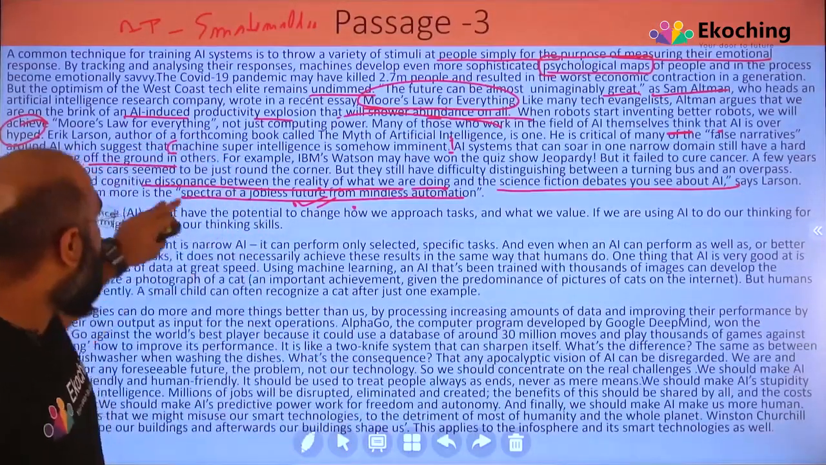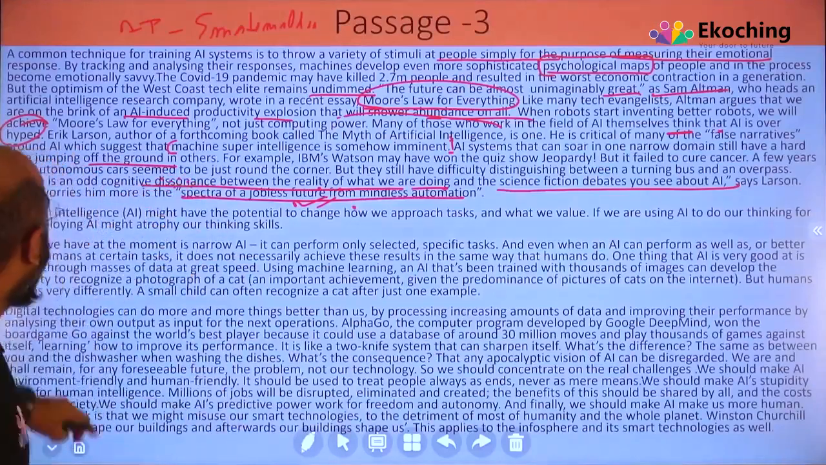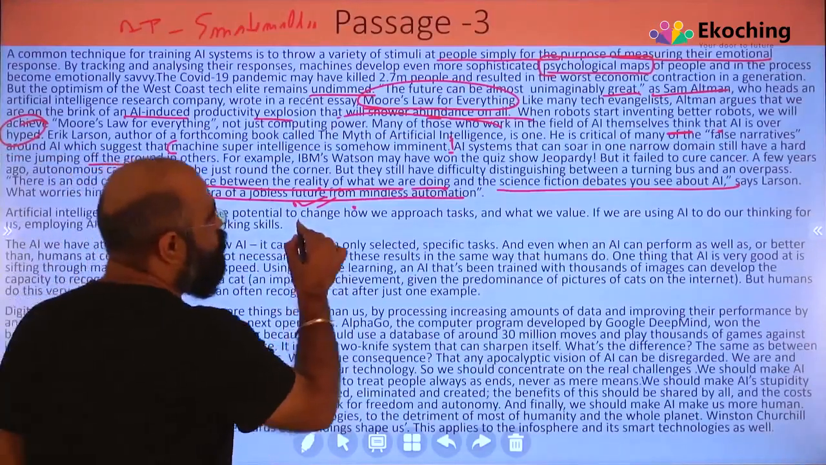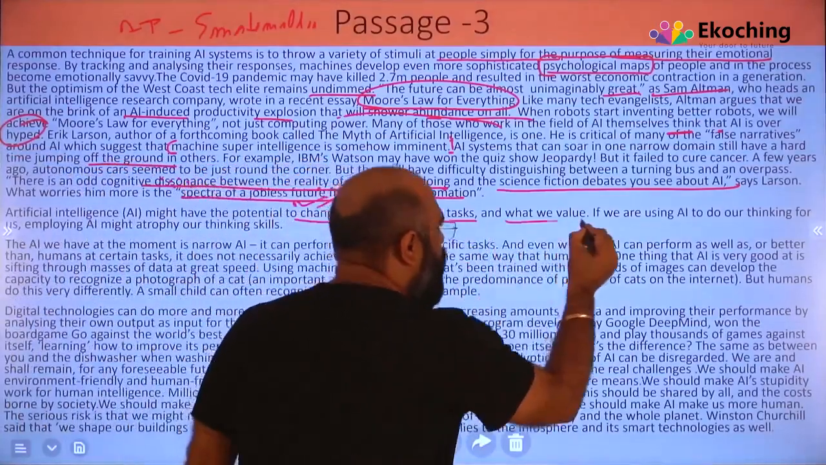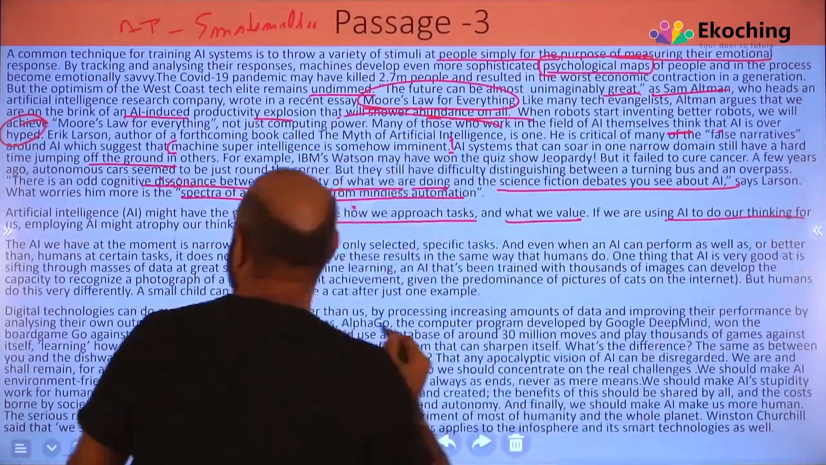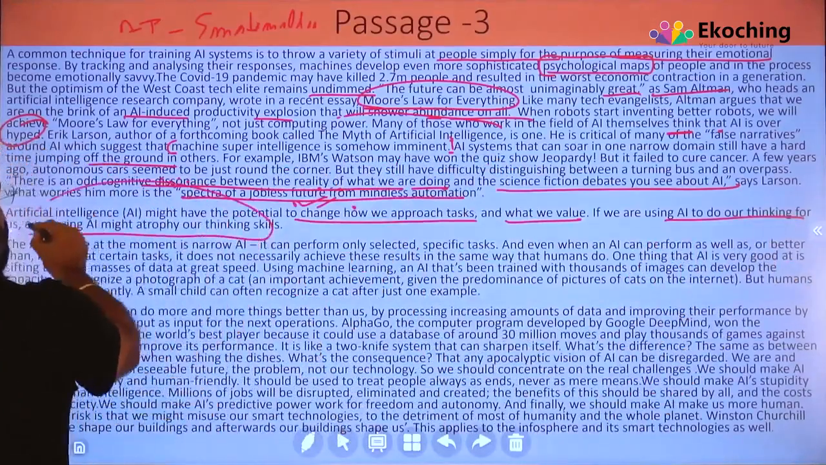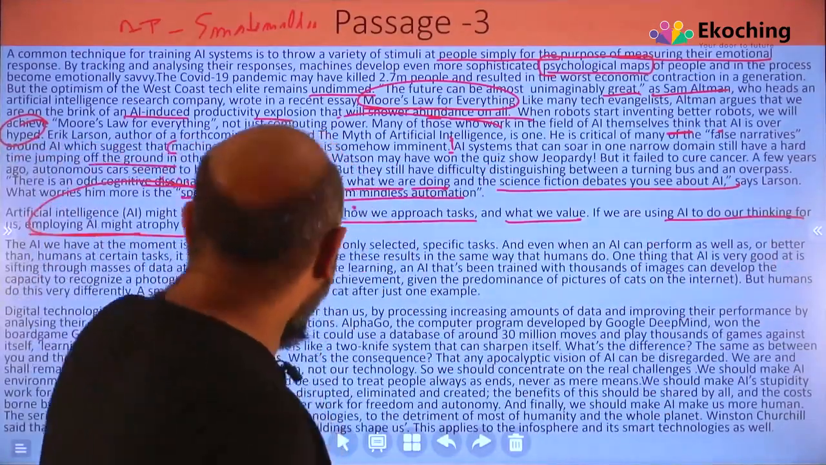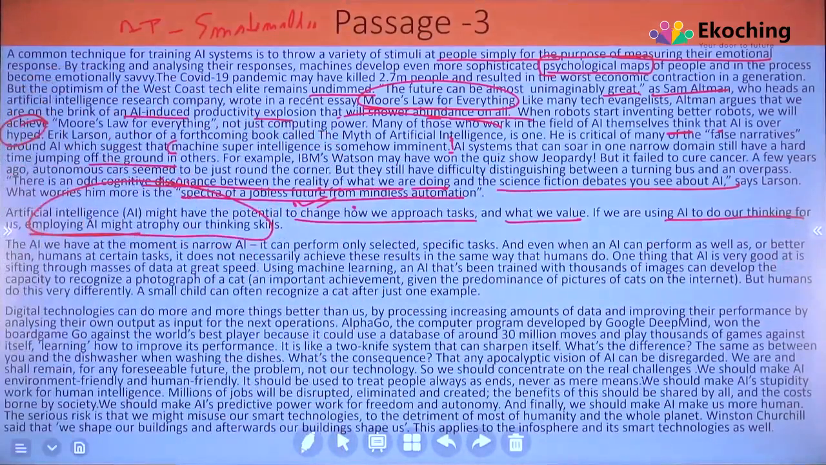Science is one part of it. There is a very cognitive dissonance here, right? Artificial intelligence might have the potential to change how we approach tasks and what we value. If we are using AI to do our thinking for us, employing AI might atrophy our thinking skills. So what is he saying? That artificial intelligence might have the potential to change how we approach tasks, and what we value and what we don't. If it starts thinking on our behalf, employing AI might atrophy our thinking skills. It might even destroy our thinking skills.